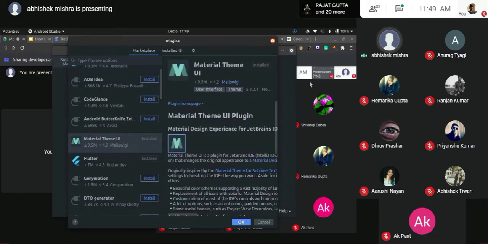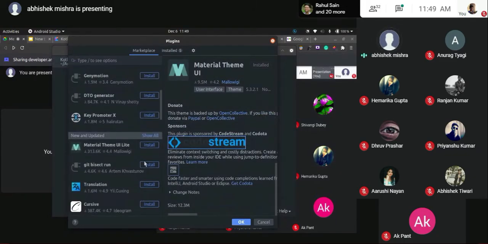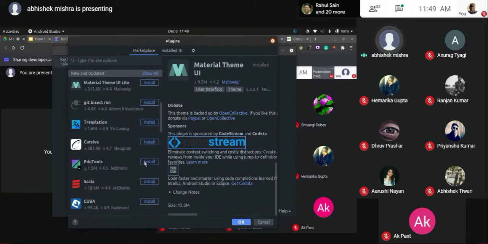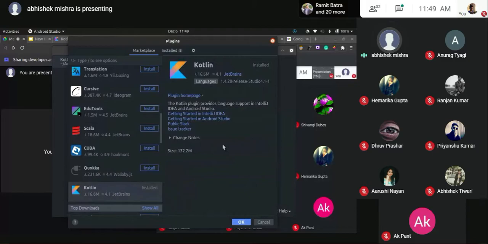Here you have Material Theme UI, and it is telling me it is pre-installed in your application, and this is the home page that you need to read, and you just need to go for that. And you have a lot of plugins. It totally depends on what you need to use Android Studio for. For example, if you will create a basic application for Kotlin, you need to install the plugin for Kotlin. The size is minimum, like 132 MB for a plugin.